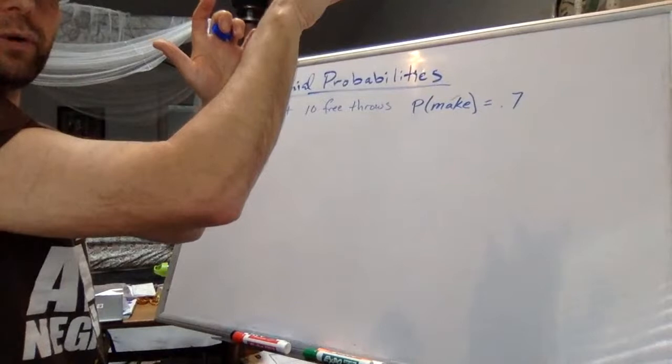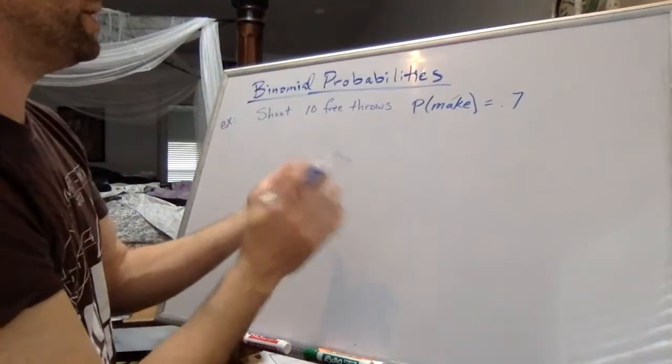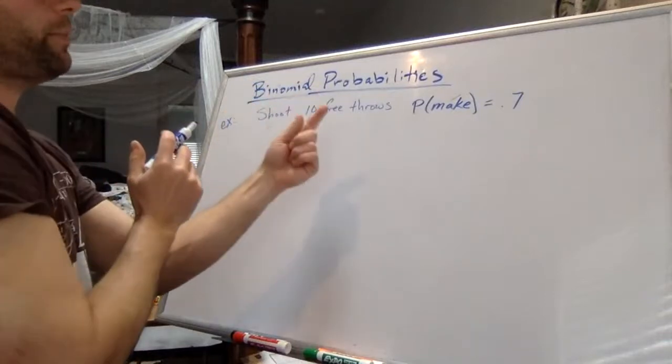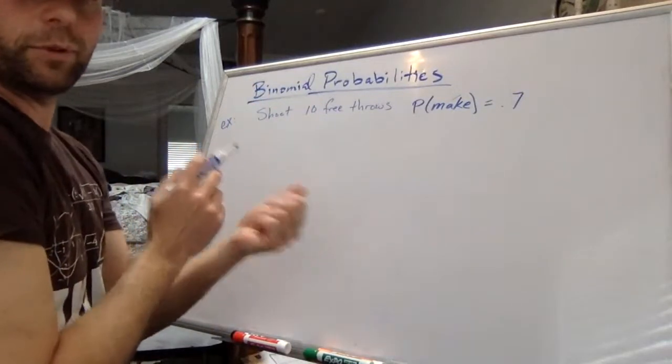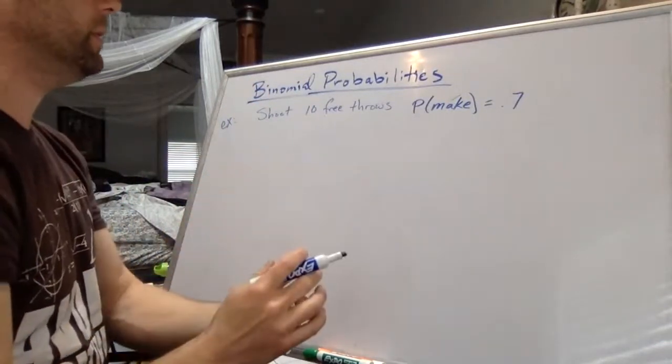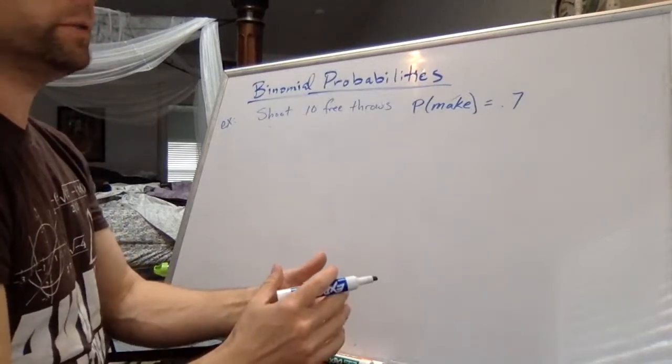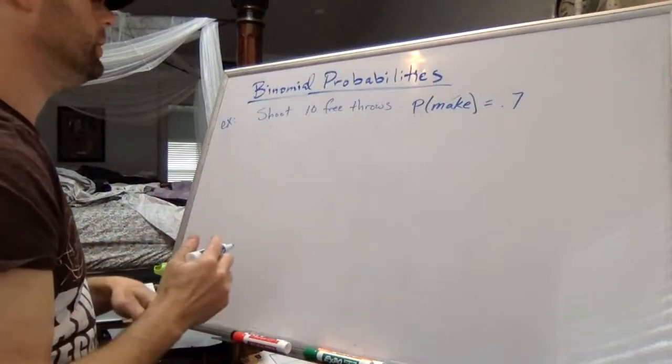So I'm shooting a free throw. There's a 70% chance that I make it, a 30% chance that I miss it. And binomial probabilities have to have two outcomes. So if I shoot it, I either make it or I miss it. It's either a girl or a boy. It's a win or a lose, success or failure.